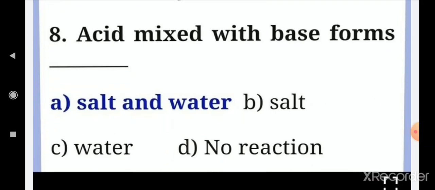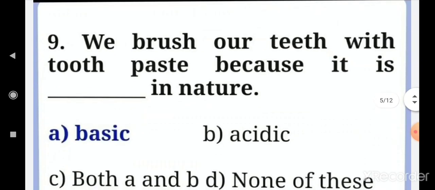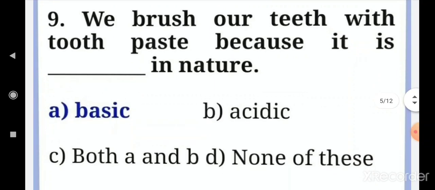This one is the next topic, so next class I will teach. We brush our teeth with toothpaste because it is basic in nature. Because it is slippery, it feels slippery. Okay? So we brush our teeth with toothpaste because it is basic in nature. Answer is base.